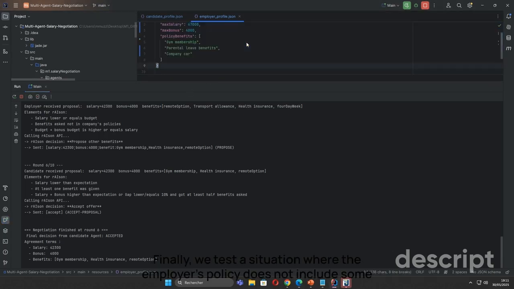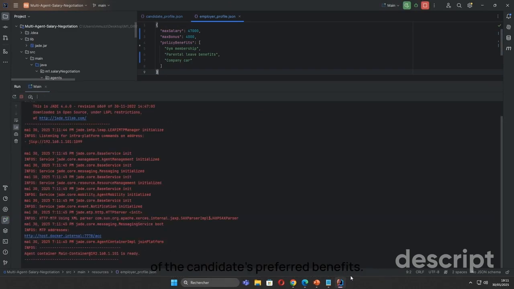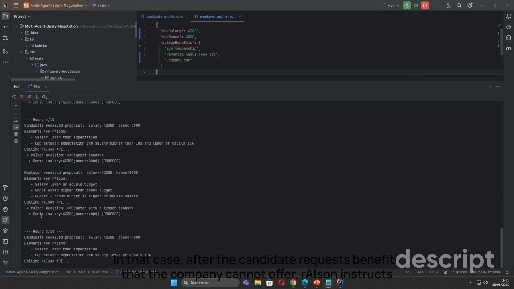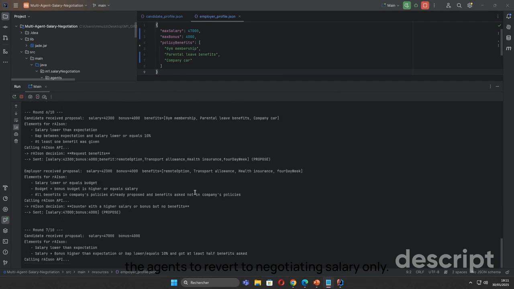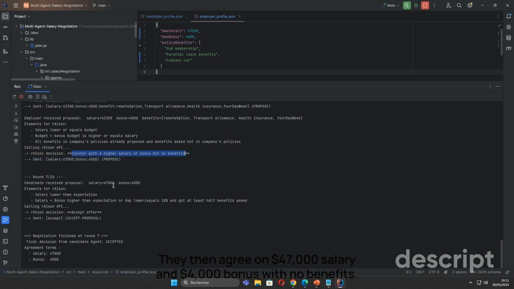Finally, we test a situation where the employer's policy does not include some of the candidate's preferred benefits. In that case, after the candidate requests benefits that the company cannot offer, Ryzen instructs the agents to revert to negotiating salary only. They then agree on $47,000 salary and $4,000 bonus with no benefits.